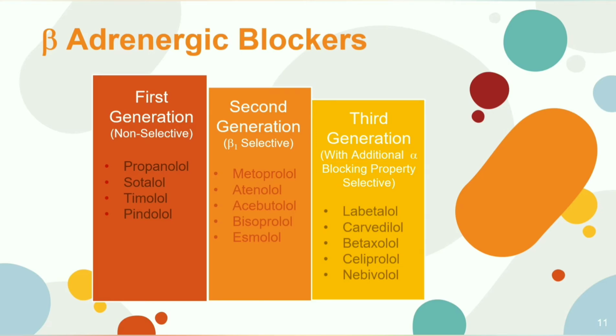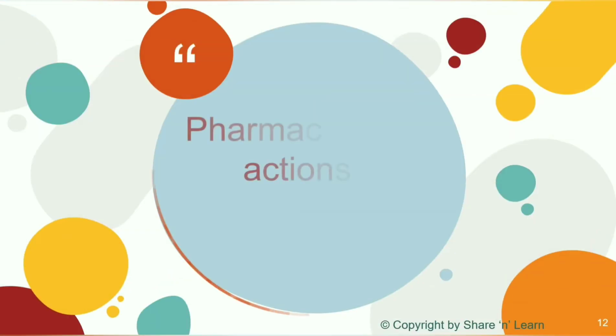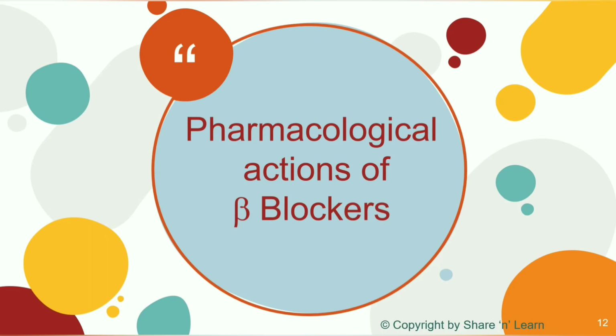The third generation beta blockers have additional alpha blocking property as well as vasodilator property. They include drugs such as labetalol, carvedilol, butaxolol, celiprolol, nebivolol. Now let us have a quick look at the pharmacological actions of beta blockers and simultaneously discuss their adverse effects.